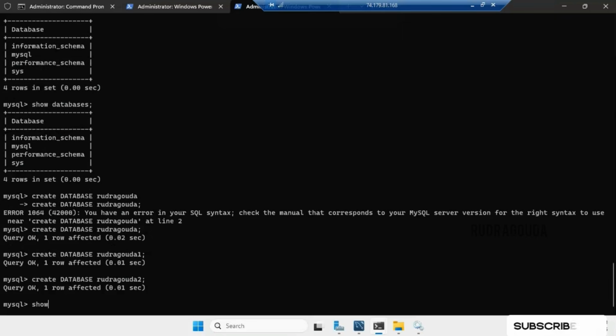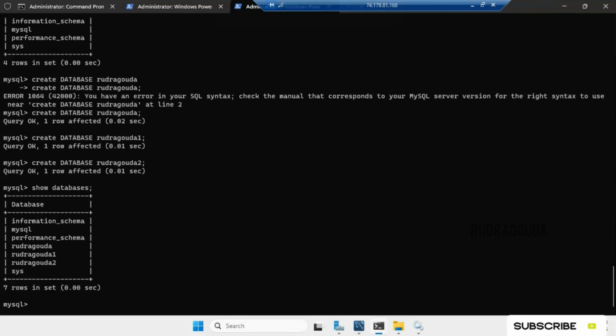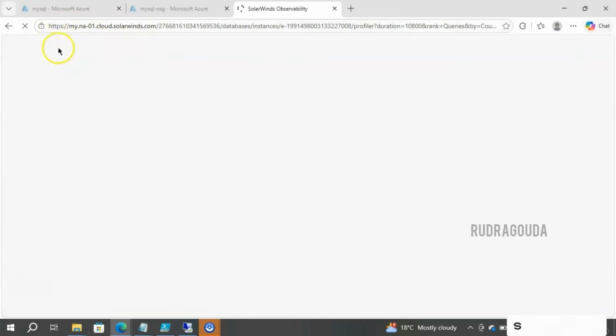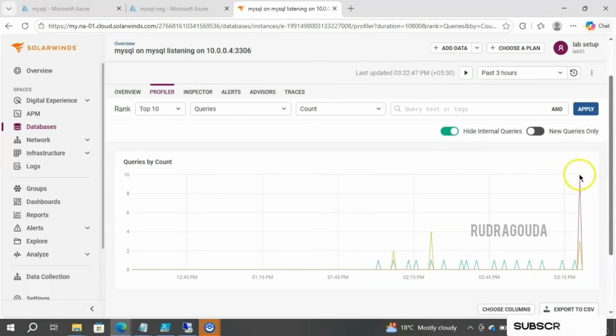And if I type show databases, now all these should be displayed over here. You can see Rudra Gowda 1, Rudra Gowda 2, and so on. These are the databases present. Let's see the performance now, how it's happening in the SolarWinds Observability tool. I'll just refresh using the refresh button itself. Now you can select queries by count. At this moment it has drastically increased, all of a sudden, to 321.